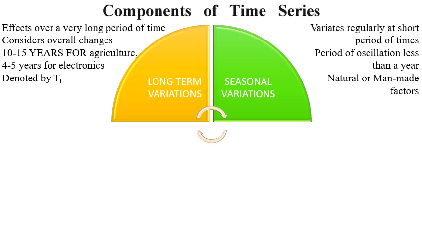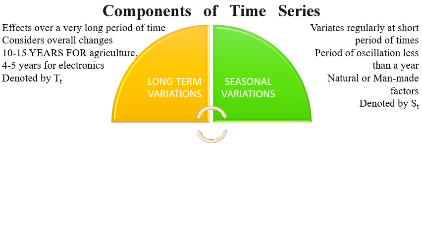Natural or man-made factors. Now you can say these seasons are natural factors, while Diwali, Holi and Dhuleti, Mahashivratri are man-made factors. During these festivals certain things start selling, and once the festivals are over they stop. So that is also a kind of seasonal variation. These seasonal variations are denoted by ST.